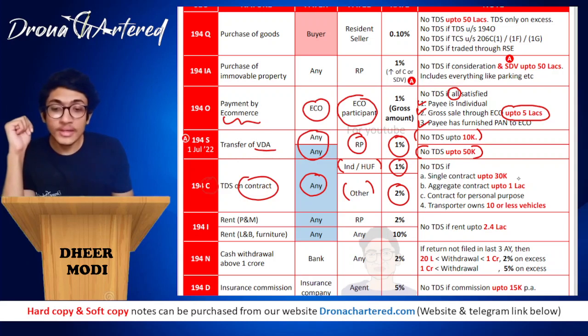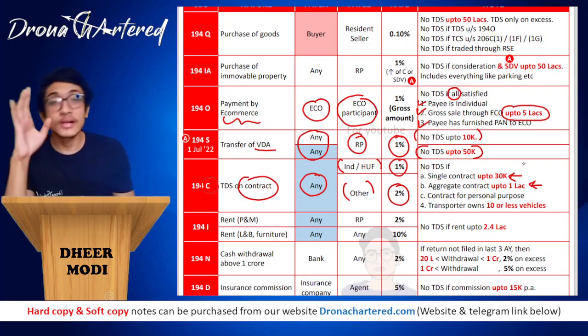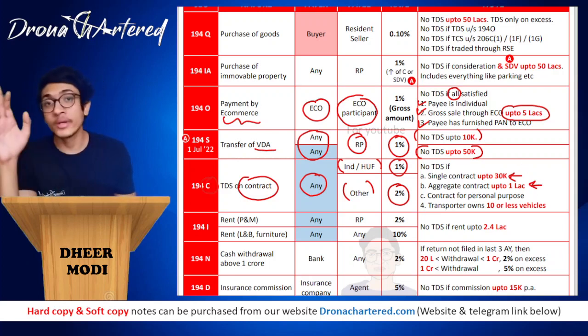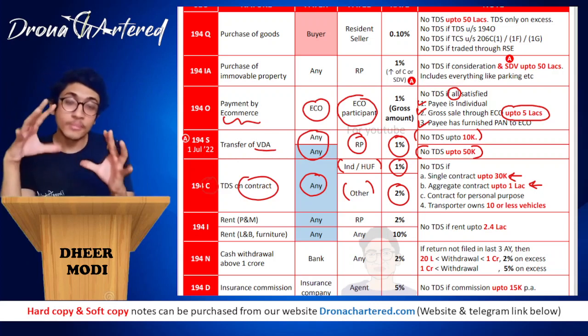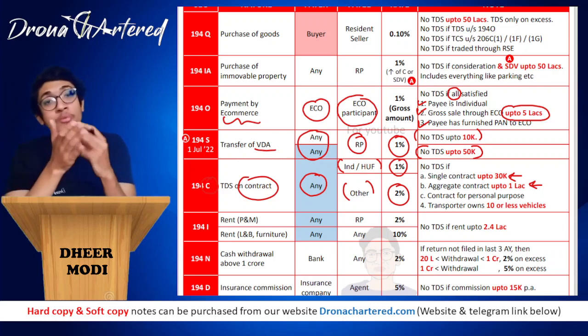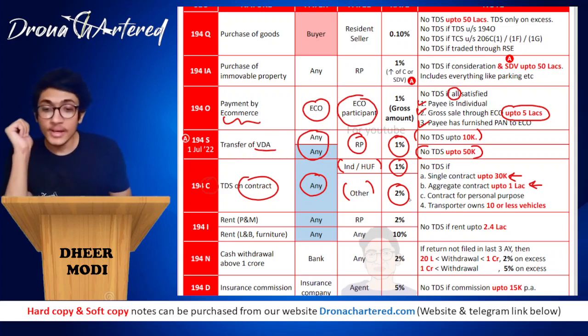No TDS if a single contract is up to 30,000 and the aggregate contract is up to 1 lakh. That is, for one single contract up to 30,000, no TDS. If all contracts taken together are up to 1 lakh, no issues. But the moment it goes above 1 lakh, TDS will be deducted.